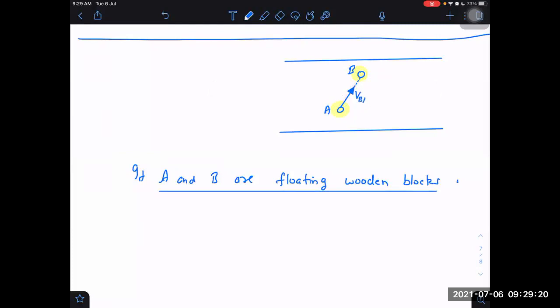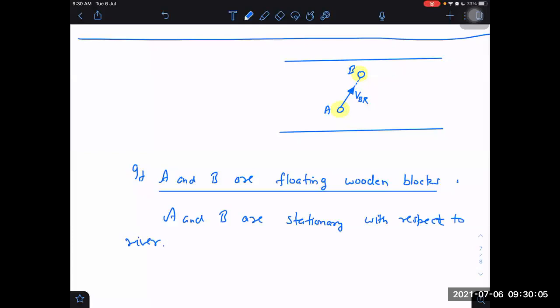So this should be velocity of boat with respect to river in this direction now. If A and B were points on the ground, that was a different case. These are not points on the ground. These are moving with respect to river. We can say A and B are stationary with respect to river water. If these are stationary with respect to river water, then velocity of boat should not be velocity of boat here, but velocity of boat with respect to river. That should be taken along this direction, along the line joining AB.